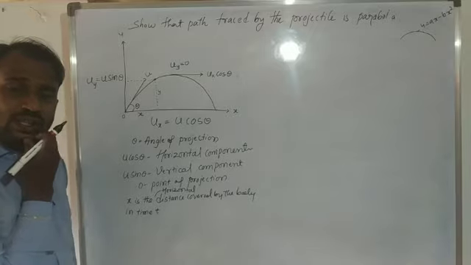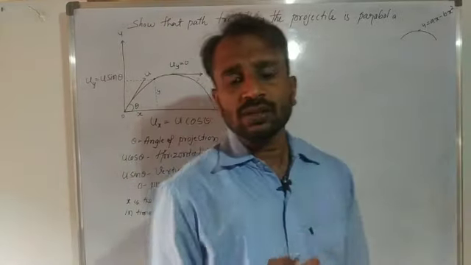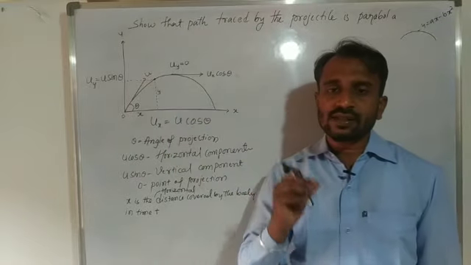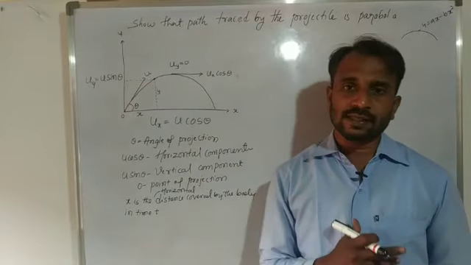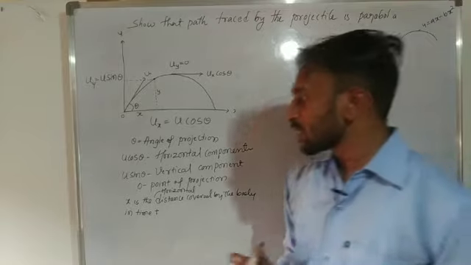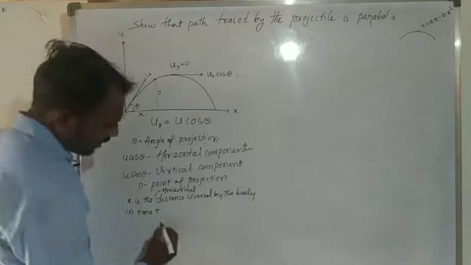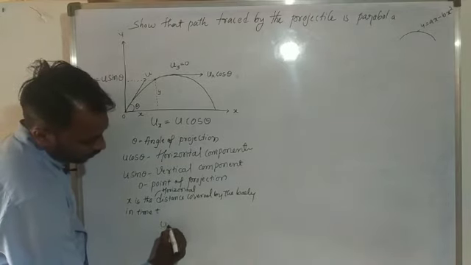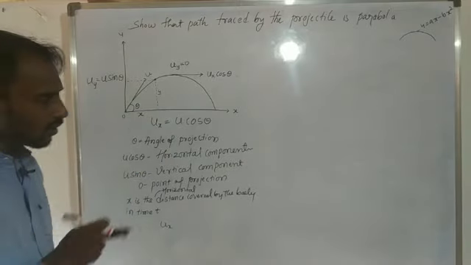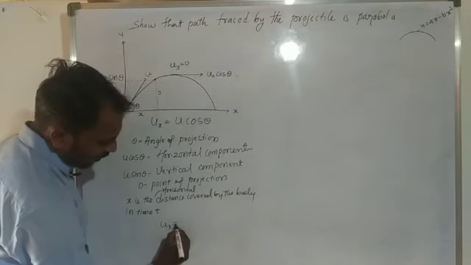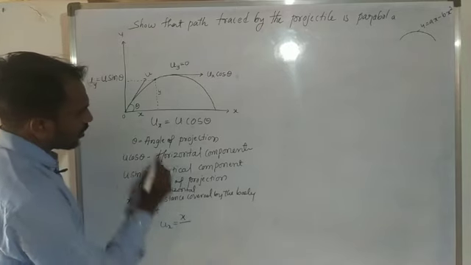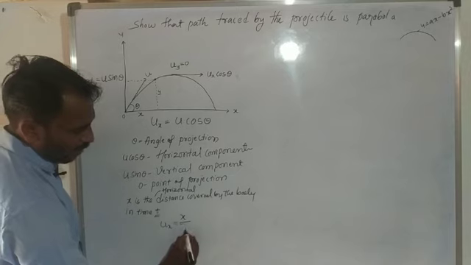You already know that velocity, here u is the initial velocity. Velocity is nothing but displacement divided by time. So here the velocity we consider ux, because we consider the horizontal component. So ux is equal to distance, how much distance? x, in time t.